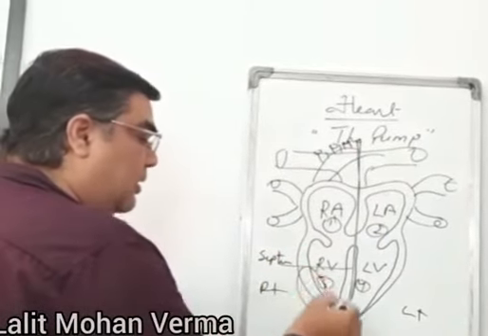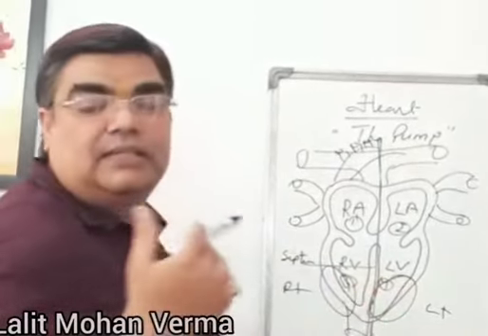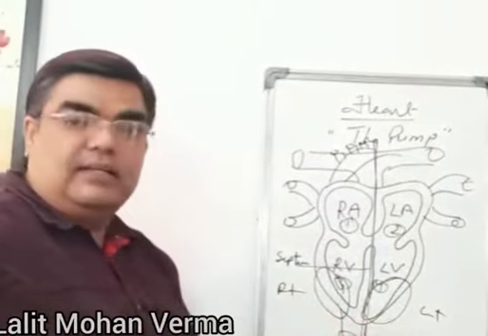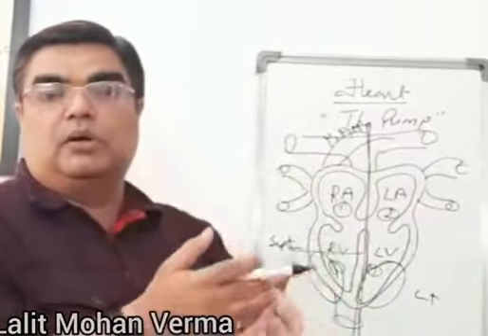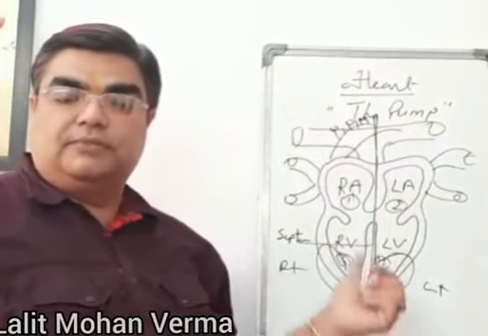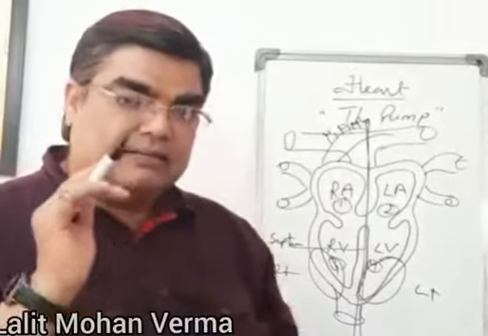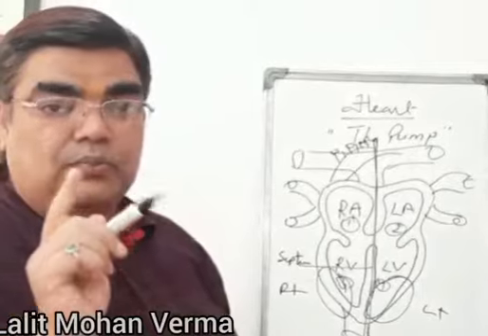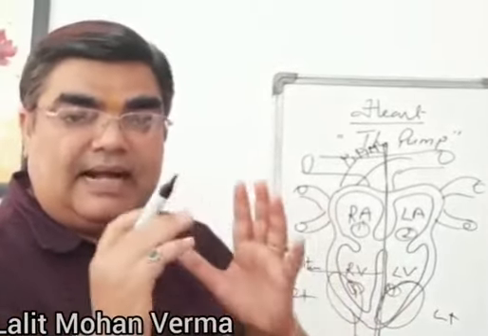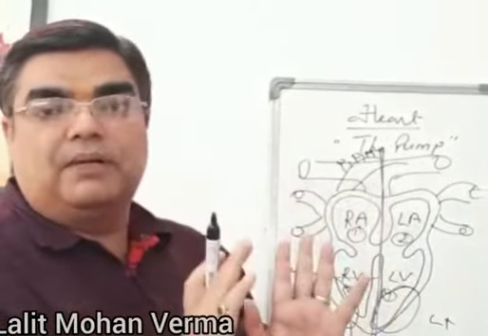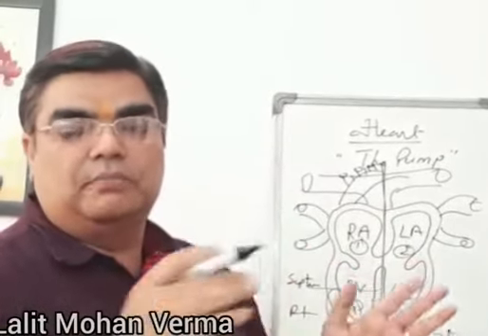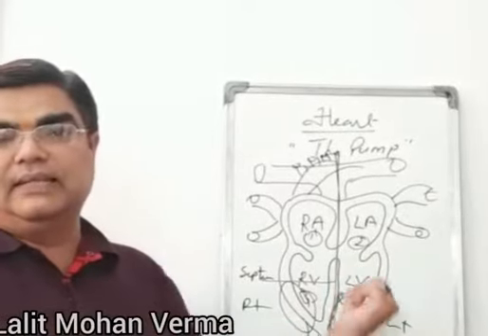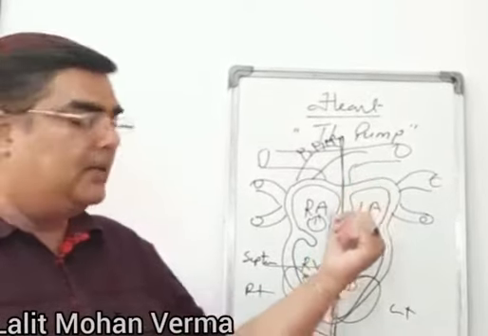And the wall of the ventricle is always thicker than that of the atria. Why? Because the ventricle has to pump the blood to all parts of the body. Therefore, the walls of ventricles are thicker. Keep in mind why the walls of the ventricles are thicker in the human heart. Because the ventricle has to pump the blood with great force to all other parts of the body. Therefore, they need a thicker wall than that of the atria. Okay.